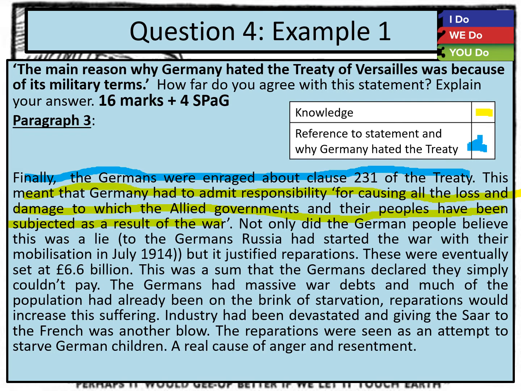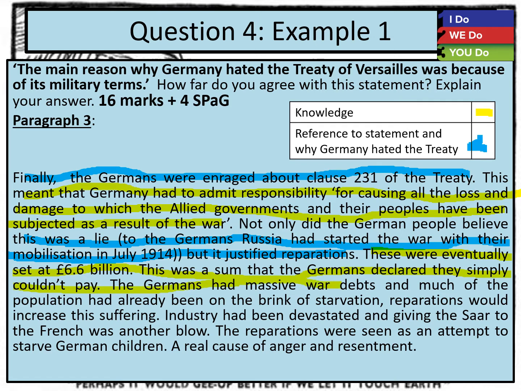This is why they hated it. They believed this was a lie. To the Germans, Russia had started the war with their mobilisation in July 1914, but it justified reparations. These were eventually set at £6.6 billion. This was a sum that the Germans declared they simply couldn't pay.